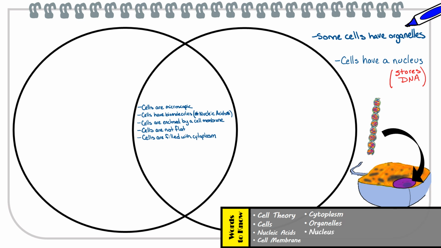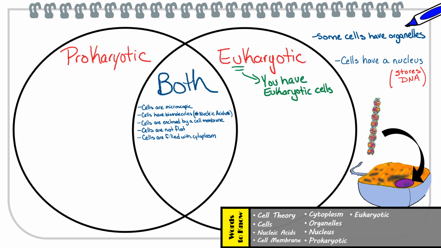Now, the nucleus is considered the largest organelle, which is why it is often the most visible in a cell, and it is used as the first distinction between the 2 types of cells that you have to be familiar with, which are prokaryotic and eukaryotic cells. Yes, Alex, great way to remember that you have eukaryotic cells, meaning animal cells are considered eukaryotic cells.